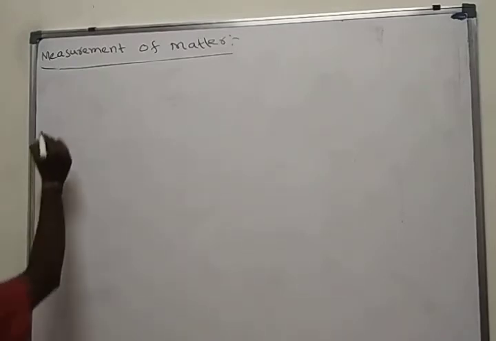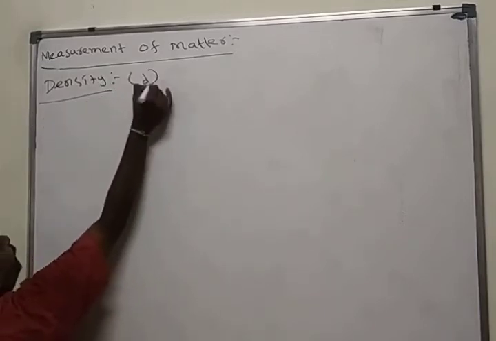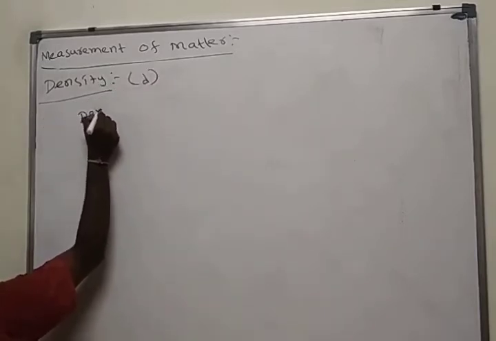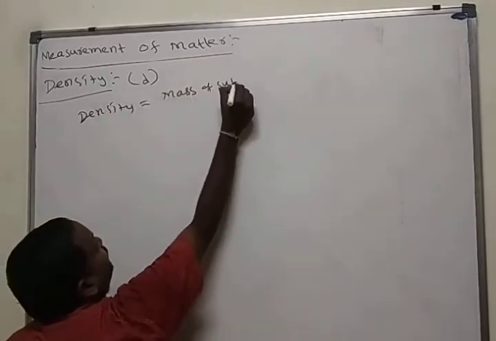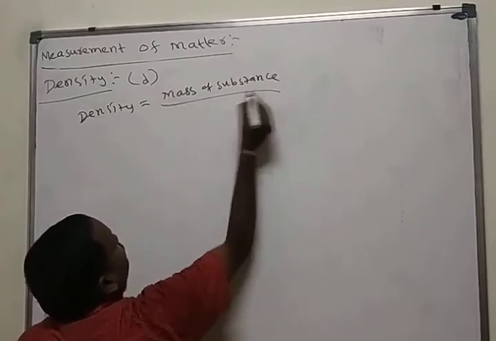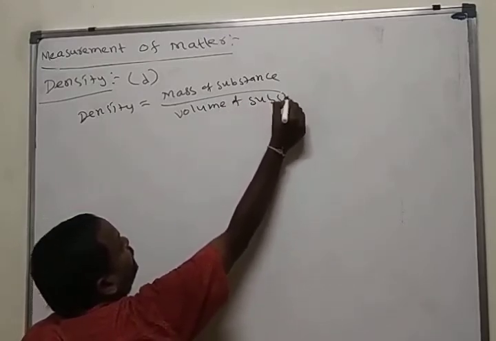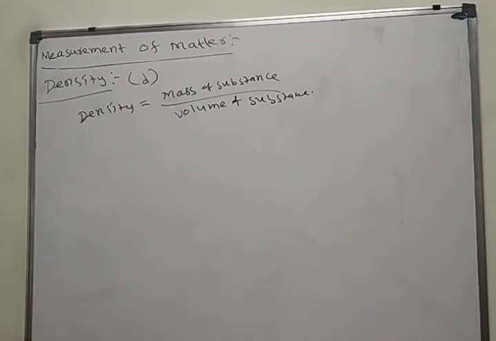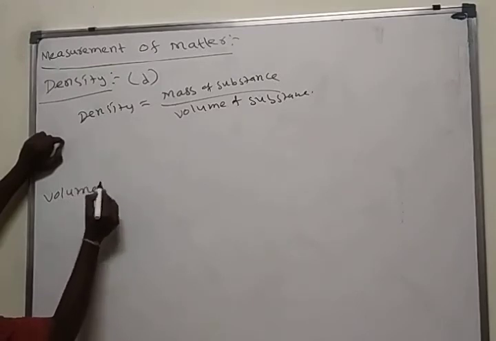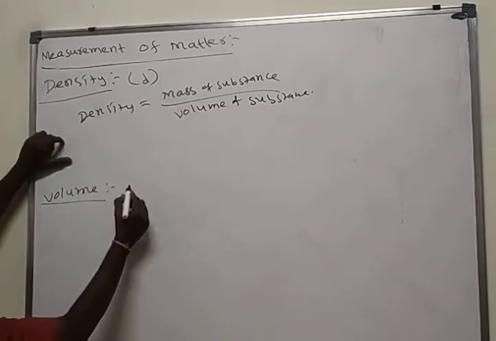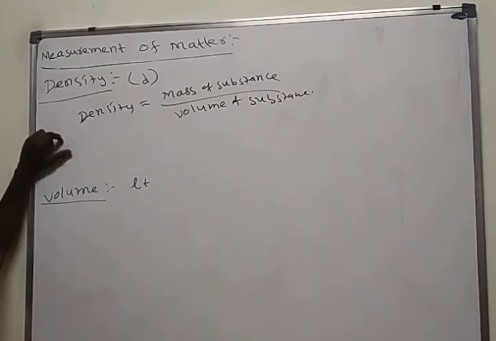Density is indicated with a small d. Density is equal to mass of substance by volume of substance. Before seeing the density, what are the units for volume? Normal units for volume are liters, milliliters, like that we mentioned.